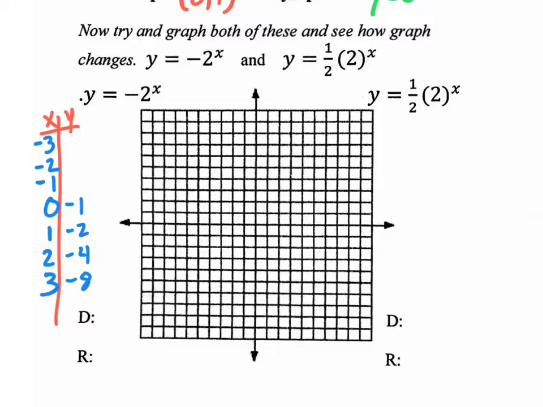And going backwards, negative 8 to get to negative 4, that's dividing by 2. Dividing by 2, you get negative 2. Dividing by 2, you get negative 1. What's negative 1 divided by 2? Negative 1 half. What's negative half divided by 2? Negative 1 fourth. And then negative 1 eighth if you keep dividing by 2.